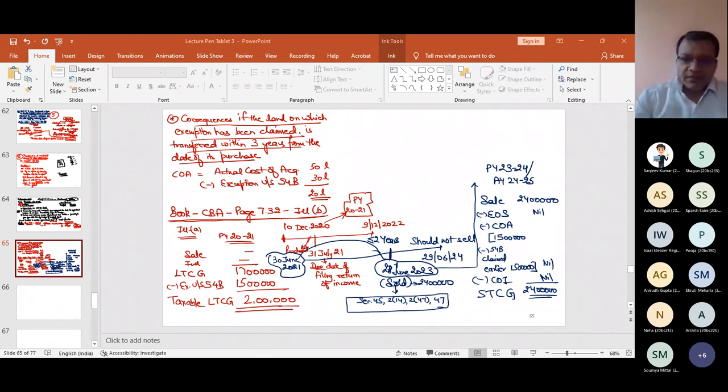Next point. If you have understood 54, then you will find similar provisions almost in every exemption.